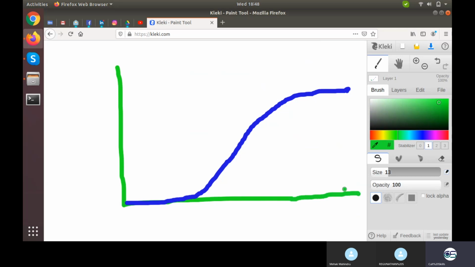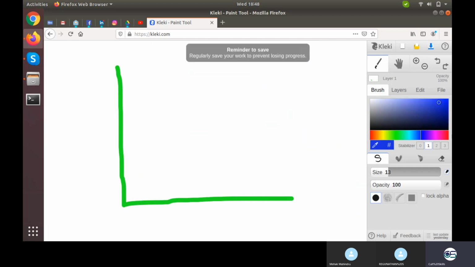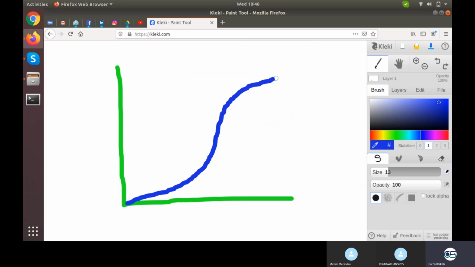Okay, this is the basic sigmoid graph, how it looks. Should I draw it more precisely? Something like this is how a sigmoid looks. What is the benefit of using sigmoid? Firstly, tell me what will be the range of sigmoid, what could be the possible outcomes from sigmoid.